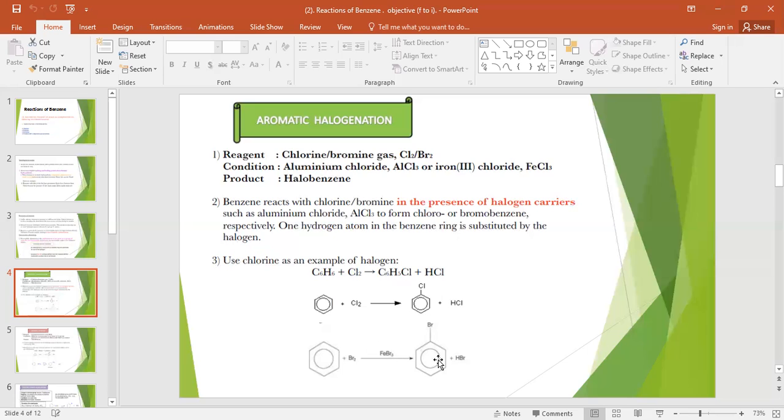This reaction is bromination, and for this one you write chlorination, because here the electrophile is Cl positive, here the electrophile is Br positive. When they attack the ring, Cl positive and Br positive, they form bromobenzene, and here chlorine forms chlorobenzene. This is the first type of reaction.